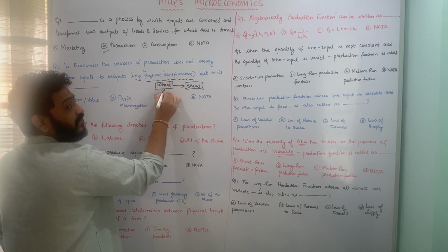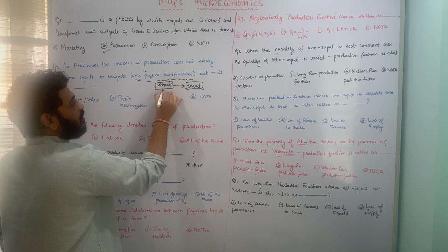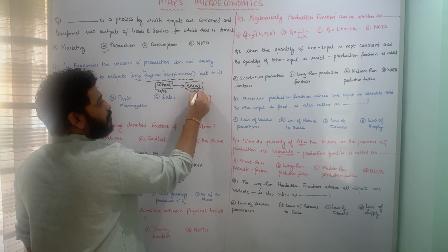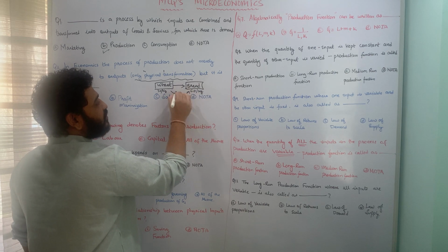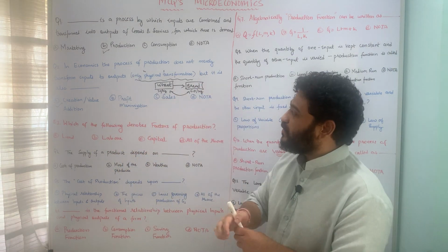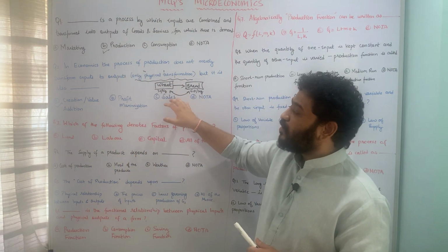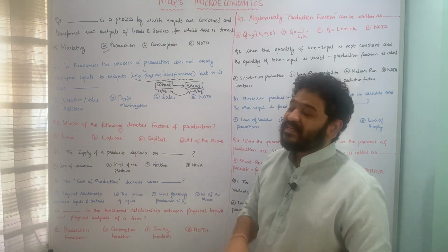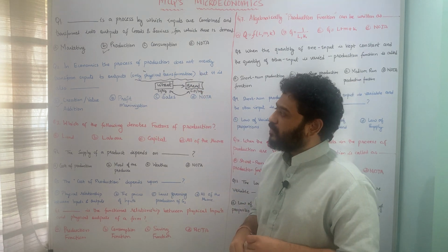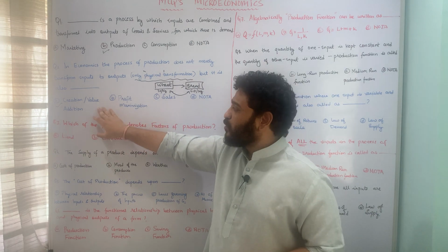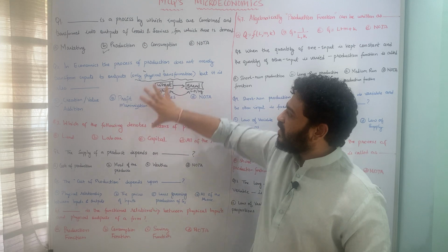Now this bread is the physical transformation of it, but the value added is going to be more, because here the value of wheat was rupees 30 per kg. Here the value of bread per kg is going to be 60 per kg. So there is a value addition which is happening from wheat to bread, and the process of production talks about that as well, not merely about the transformation of inputs into outputs. So here the correct answer is A. It does not merely talk about transformation of inputs to outputs, but also about value addition as well. So option A, value addition, is the correct answer.